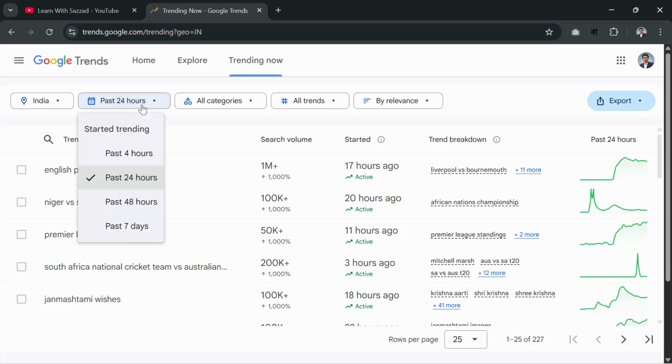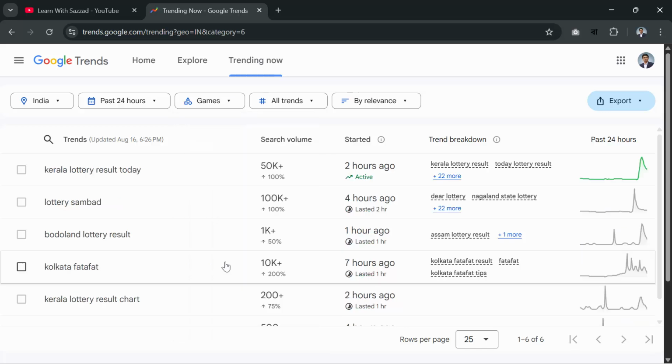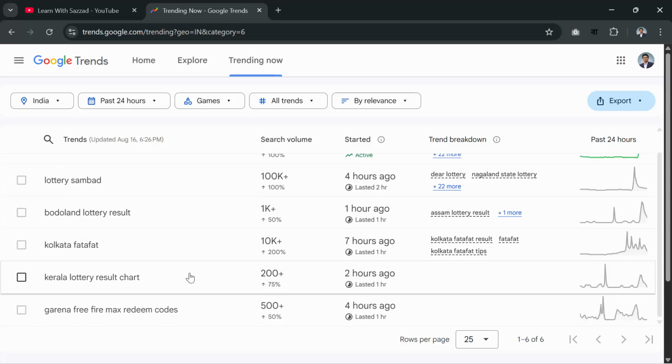As you can see, you can select the past 4 hours, 24 hours, 48 hours, and 7 days. All categories, you can select the categories. If you search games, for example, you can see there's Kerala lottery result today. These are trending: Lottery Sambad, Bodoland lottery result, Kolkata Fatafat, Kerala lottery result chart. These are the things trending in Google Trends. So you can make videos on this topic. So this is the first one, Google Trends. Make sure that you try this and make videos on this.